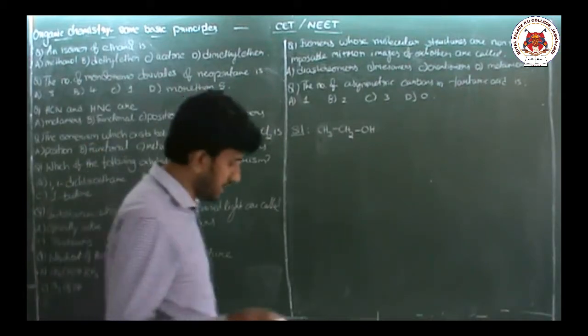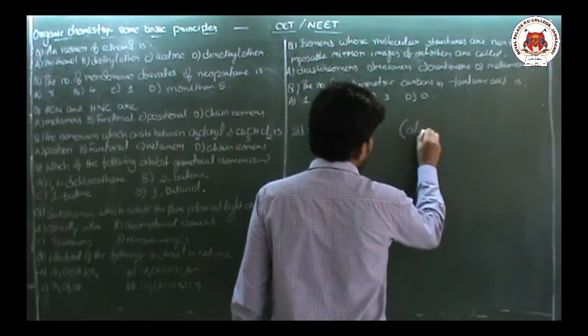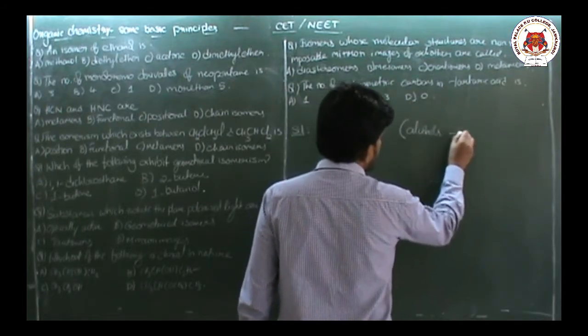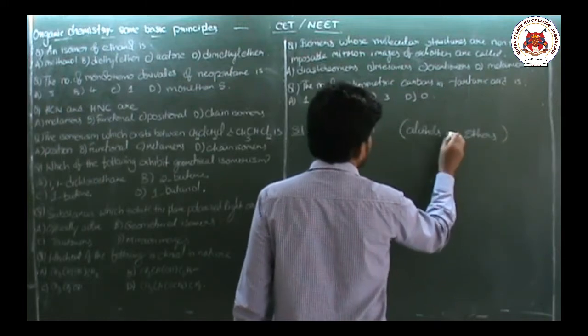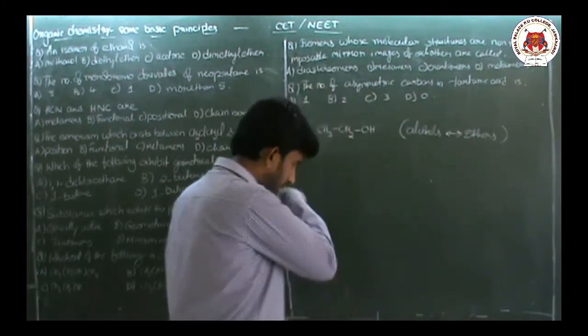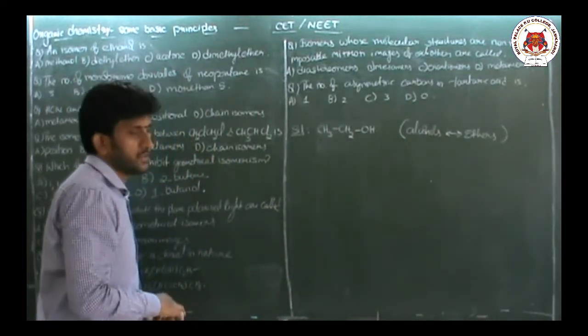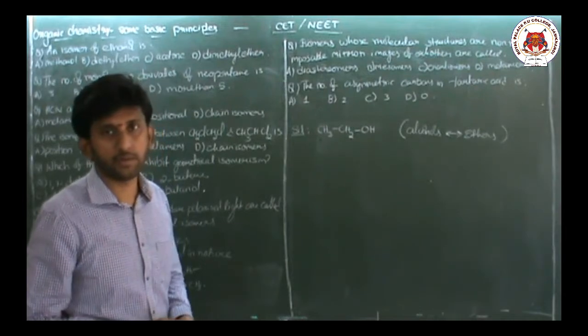Alcohols are isomers with ethers. Generally, isomerism can be seen between alcohols and ethers. They are functional group isomers.